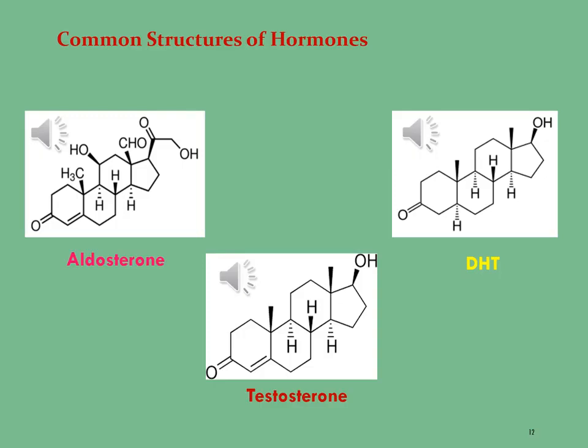The next molecule is testosterone, which comprises carbon 19, hydrogen 28 and oxygen 2. You can see here in the structure of testosterone there is a carbonyl group at carbon number 3 and a double bond at carbon number 4 in the first ring, in addition to the hydroxyl group at carbon 17 position.